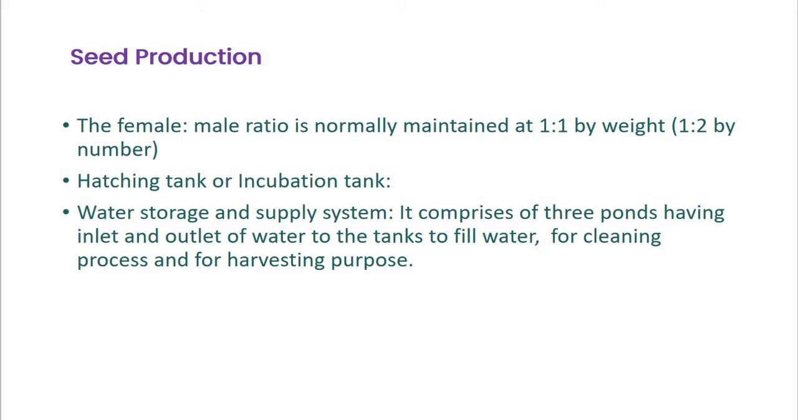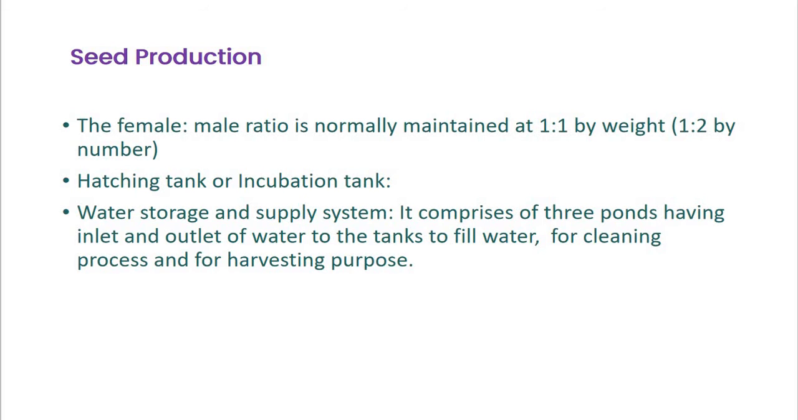Now, the water storage and supply system consists of three ponds having inlet and outlet of water to the tanks to fill water, again for cloning process and for harvesting purposes. Now, this is the basic nursery pond management. There are three types of ponds, such as nursery pond, then rearing pond and stocking pond. We can see all three ponds one by one.